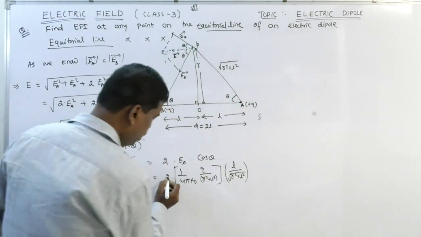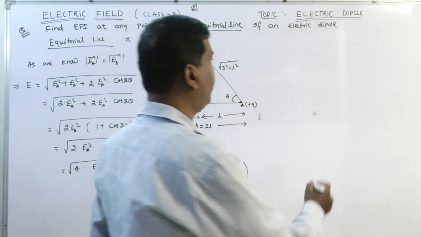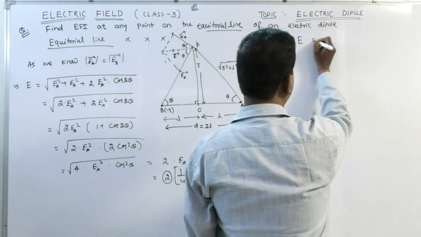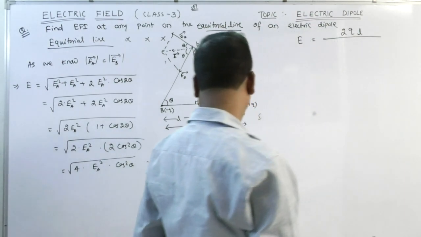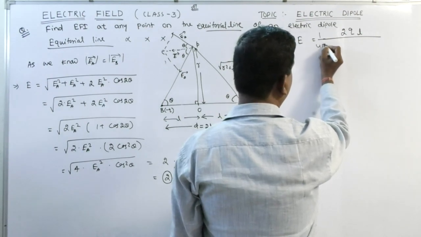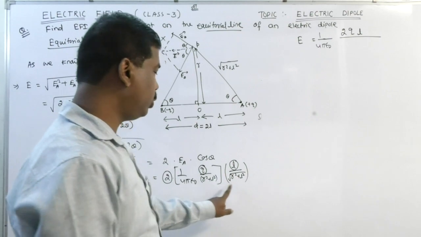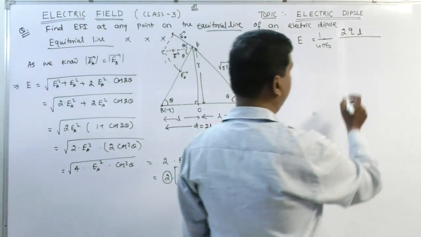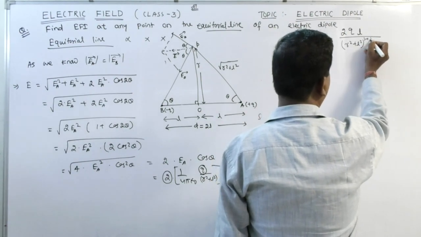Listen to me. The numerator part is 2QL. The denominator is 1 by 4 pi epsilon 0 into r square plus L square to the power 1 plus half.